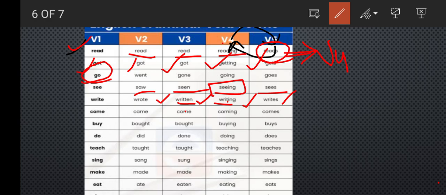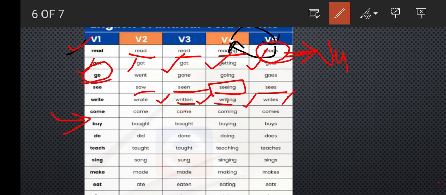Okay, like this. For the word come, first B2 it will be came, for B3 it will be come again, for B4 it will be comes, and for B5 it is coming. Next, for buy, B2 would be bought, B3 will be bought, B4 will be buys, and B5 will be buying.